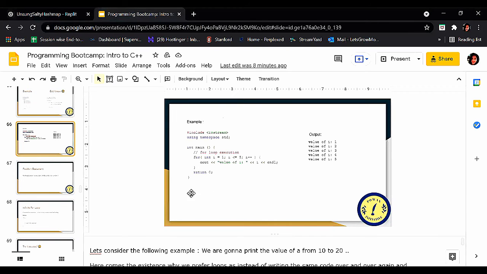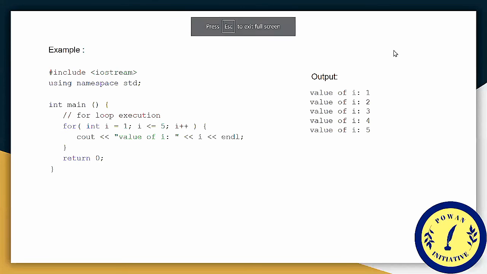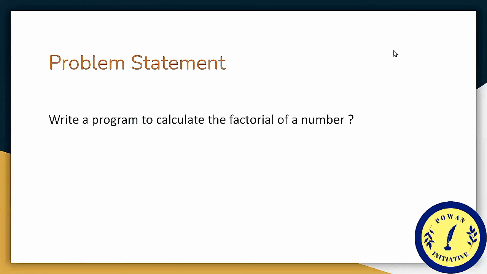Yeah, this one we already discussed. Now here's a problem statement for us: write a program to calculate the factorial of a number.